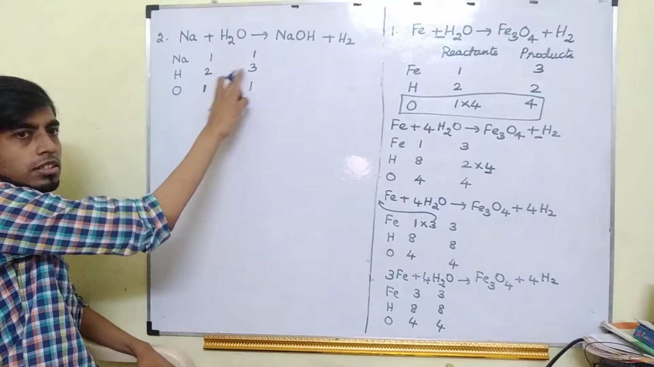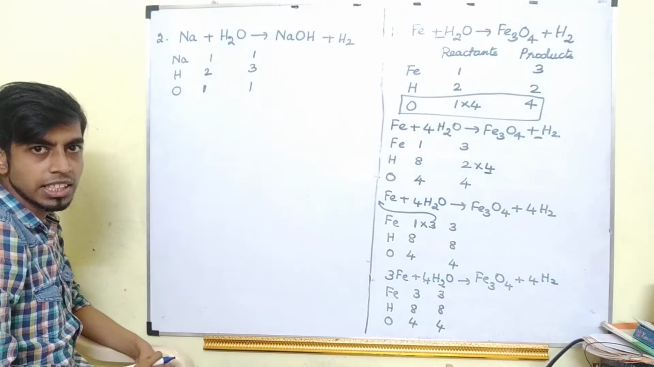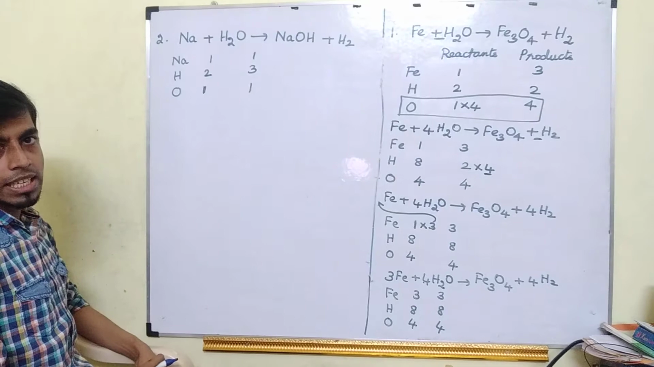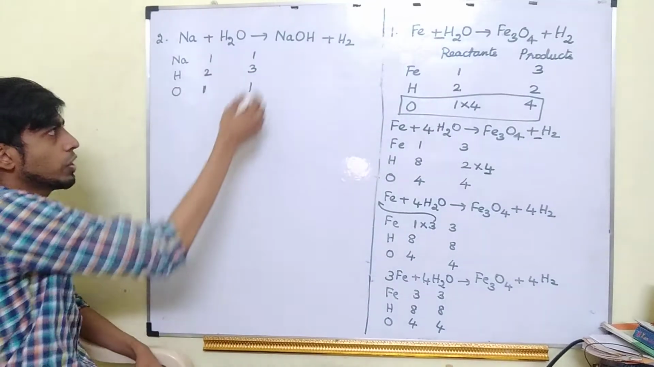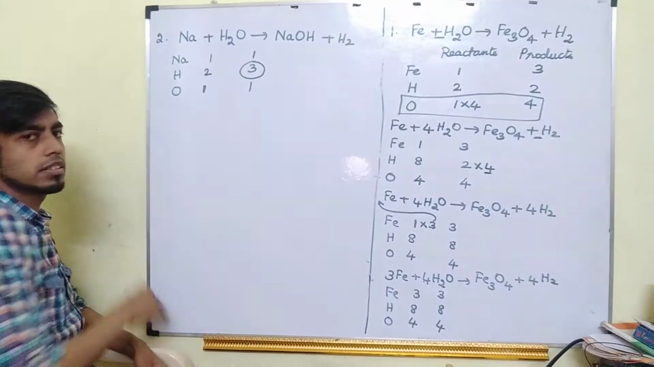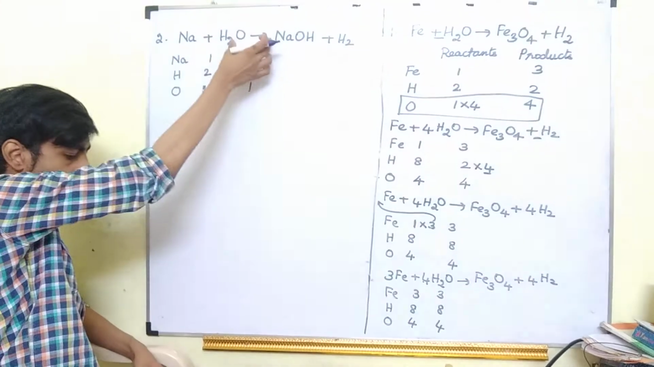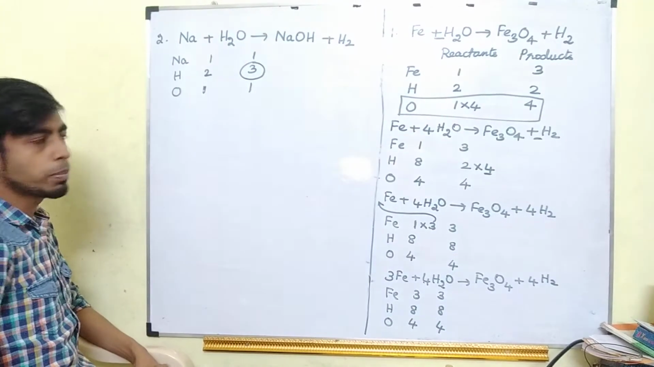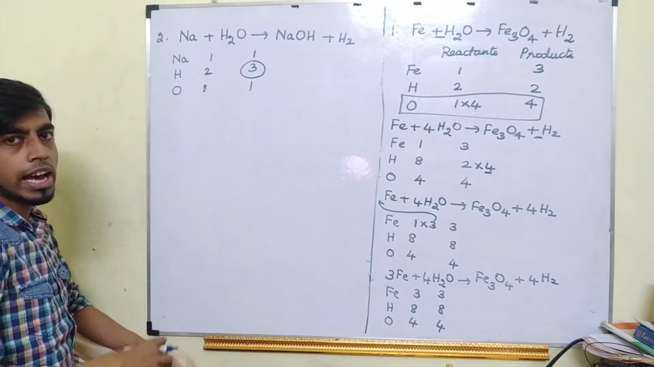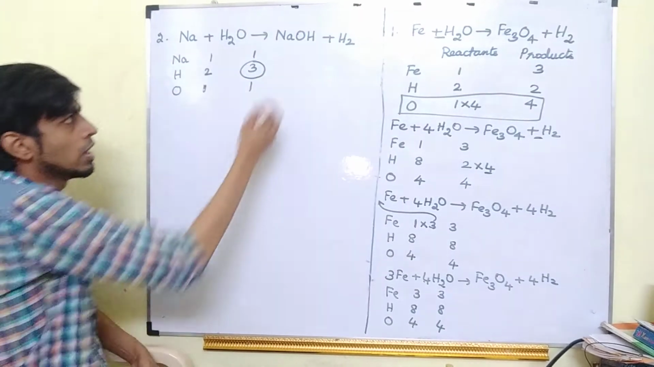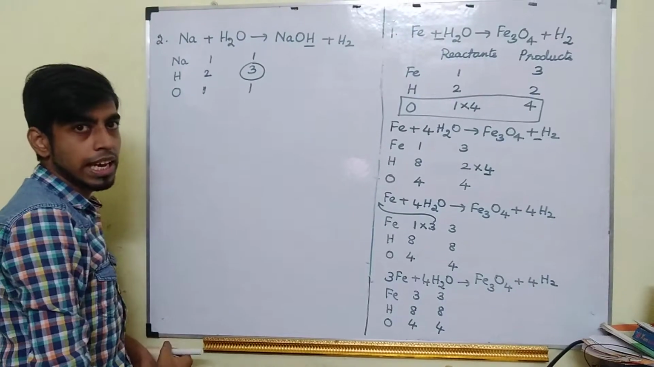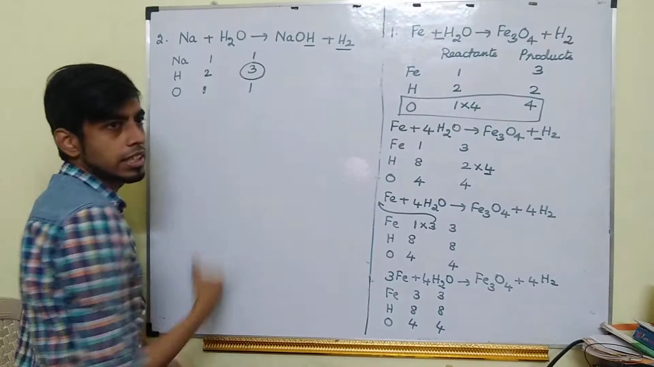So can I change this 2 into 3 by multiplication? No, sir. So we cannot change by multiplication. So what I have to do? I have to change this odd number into even number. So I am getting odd number in the product side. Correct? So product side, hydrogen, where all it is present, you have to check. So here hydrogen is there and here also hydrogen is there.